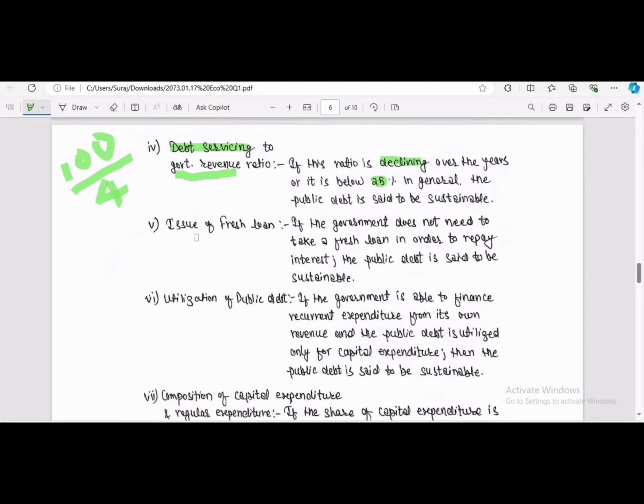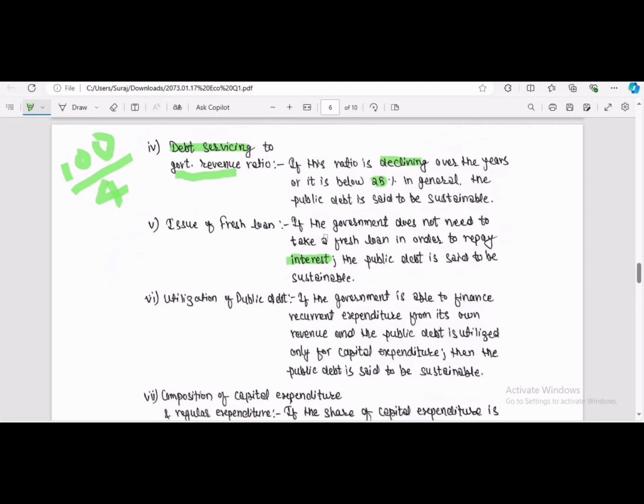Now moving forward to point number 5, issue of fresh loan. If the government does not need to take a fresh loan in order to repay interest, okay, means if the government is raising funds or debt to pay the interest, then that is not sustainable.